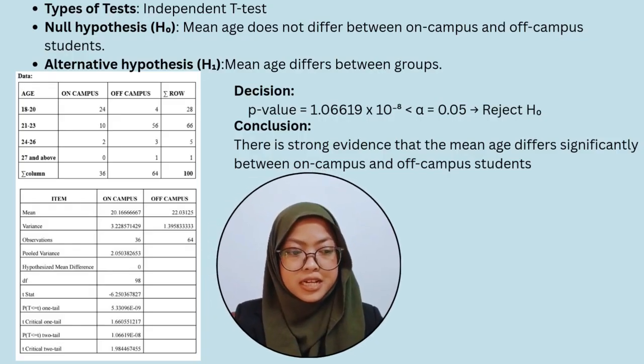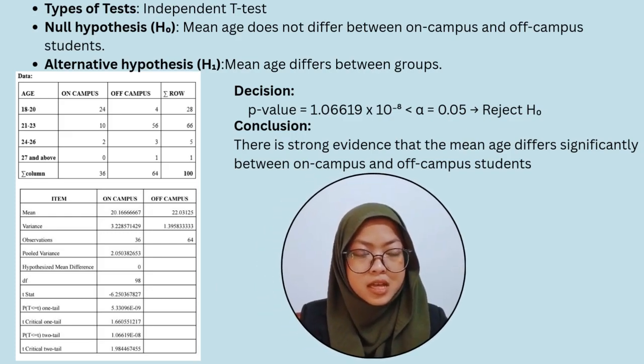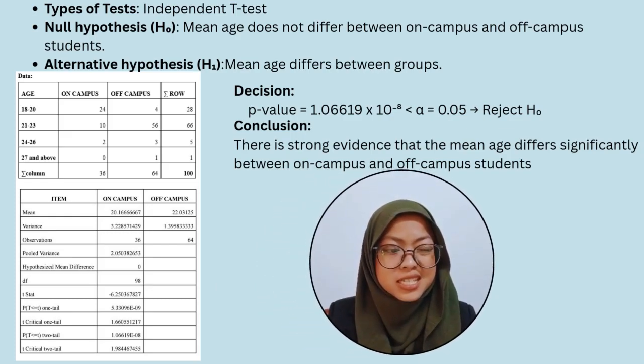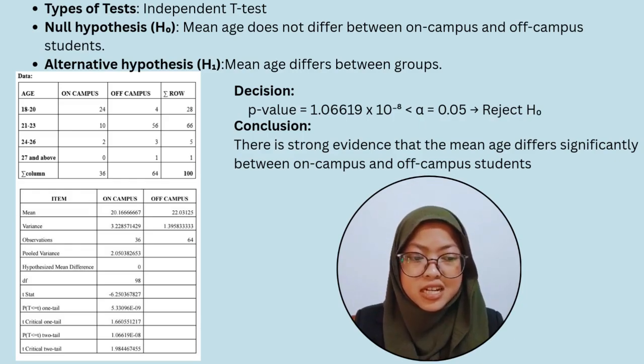For this study, I conducted an independent t-test to compare the ages of students living on campus and off campus. The aim was to determine whether there is a significant difference in their mean ages. The null hypothesis assumed that there is no difference. Meanwhile, the alternative suggested that the mean ages are not the same.